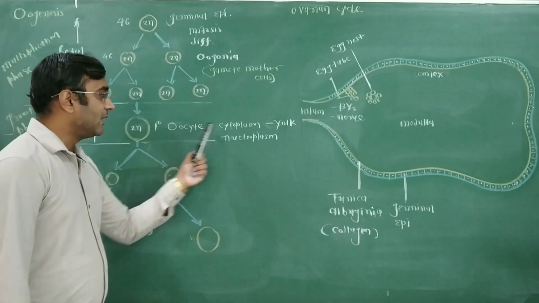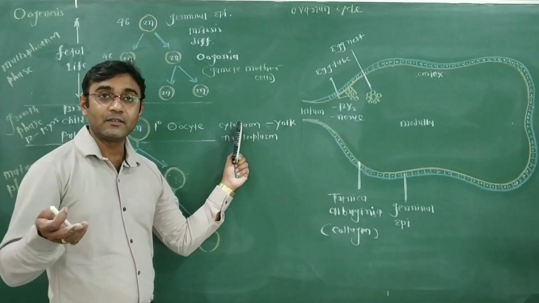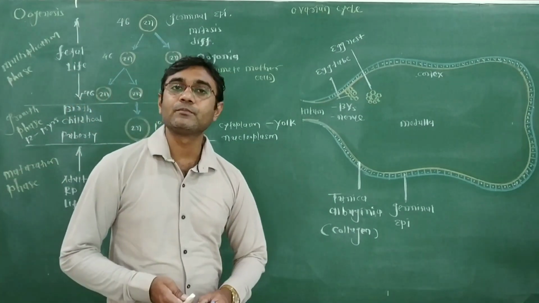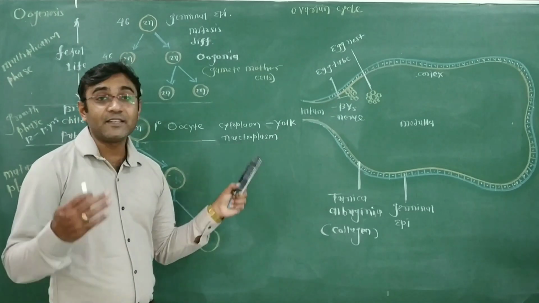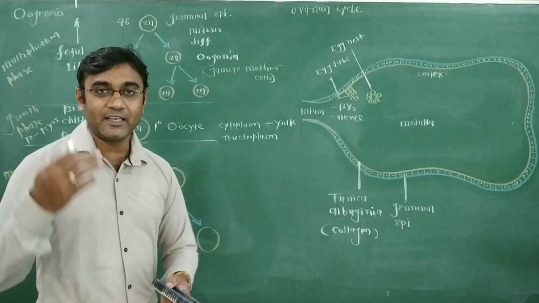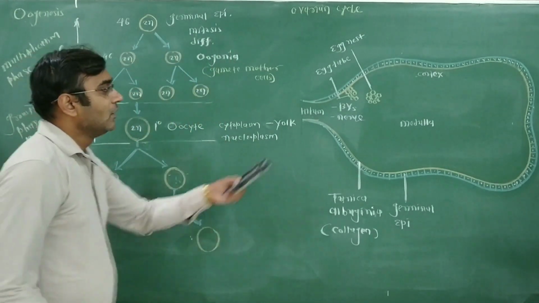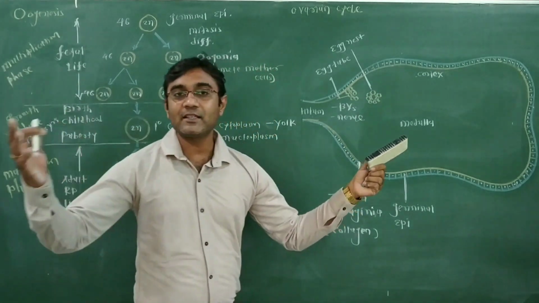The primary oocyte has a large amount of yolk in the cytoplasm, and the number of organelles also increases: mitochondria, lysosomes, Golgi complex. Nucleoplasm increases DNA material and RNA material, and inside the entire cell ATP as well as enzymes increase. So one cell of the egg nest increases its size.